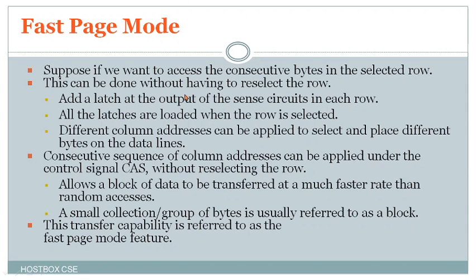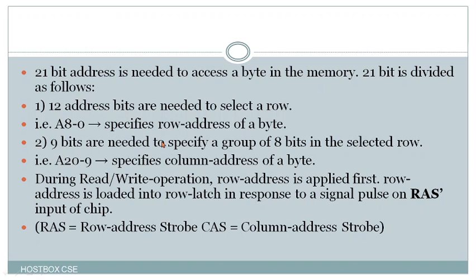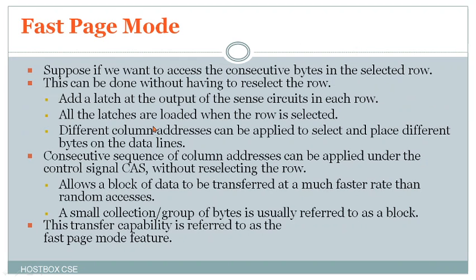Now go for fast page mode, a continuation of DRAM. Suppose we want to access consecutive bytes in the selected row. This can be done without having to reselect the row. Add a latch at the output of the sense circuit in each row, and all the latches are loaded when the row is selected. Different column addresses can then be applied to select and place different bytes on the data lines.